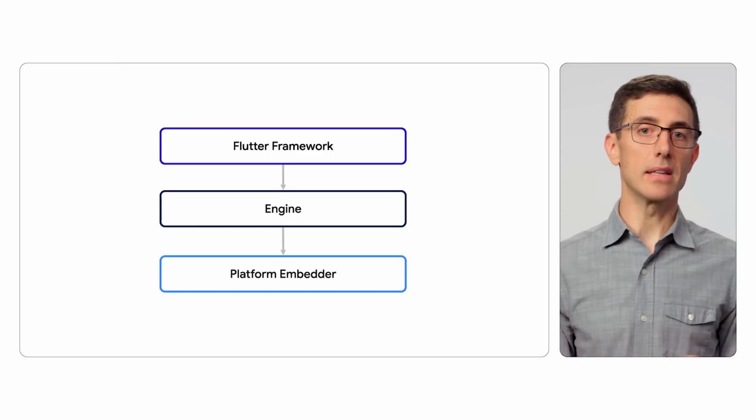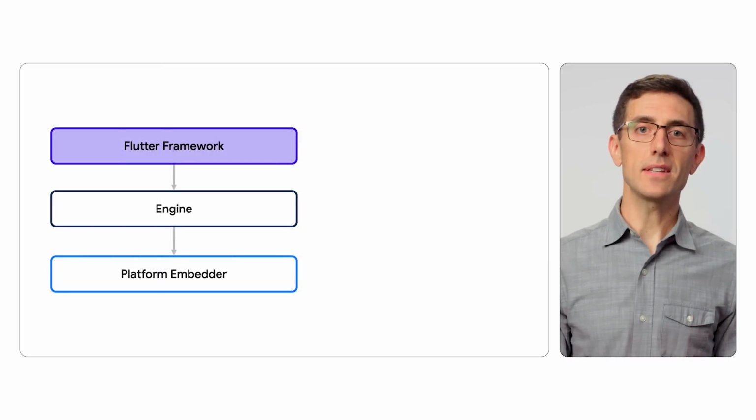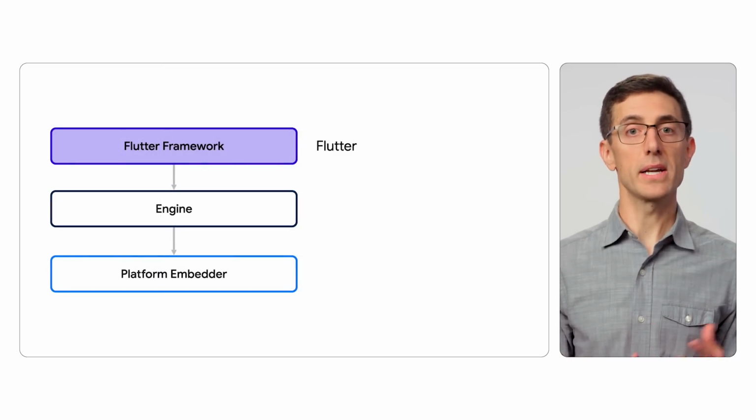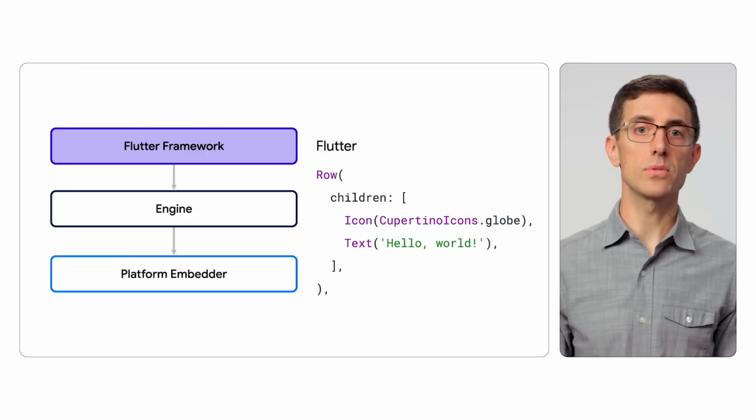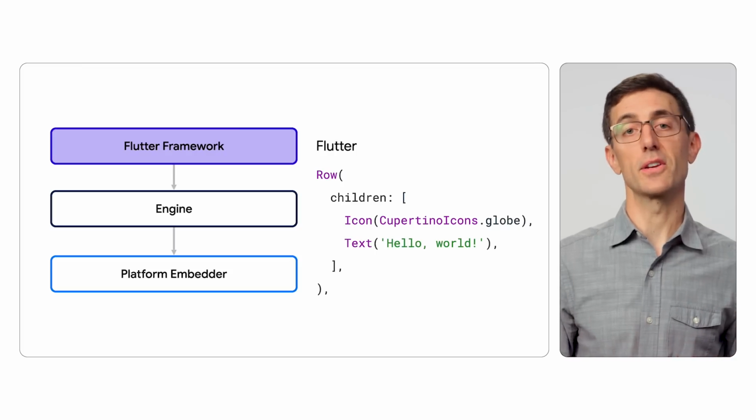Let's look at each of these layers. At the top, we have the Flutter framework. This contains our core widgets that you use when you write an app, things like buttons, rows, columns, and colors. If you're familiar with any declarative framework, you'll see the code is easy to read and understand.